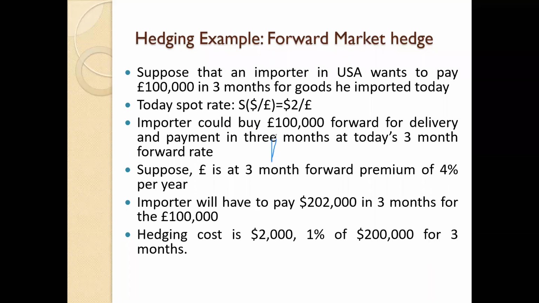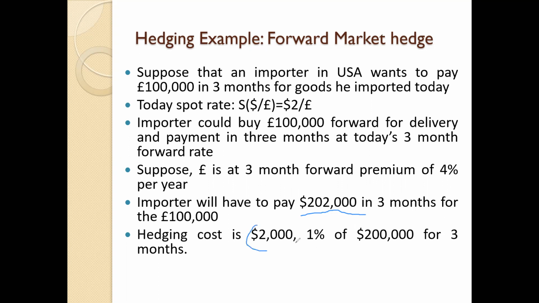You can get the forward rate per pound in dollars. When comparing to the spot rate, the pound is at a forward premium of 4%. Therefore, you will get the rate as $2.02 per pound, right? So that is the way you can calculate your forward rate. You are familiar with those things, therefore I'm not wasting my time teaching them again. So at the end of the 3 months, the importer has to pay $202,000 for the payment of £100,000.